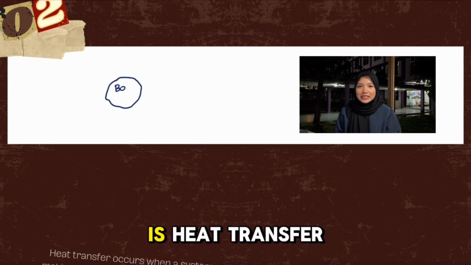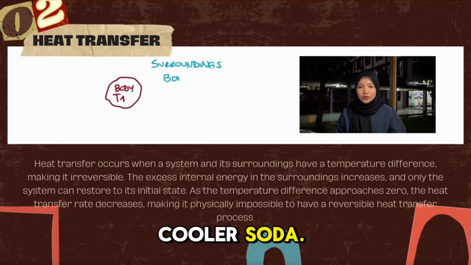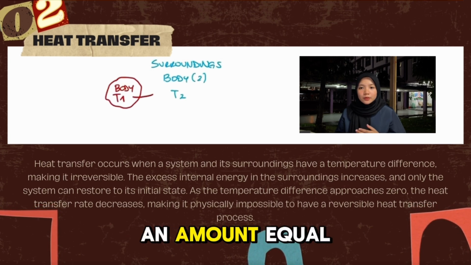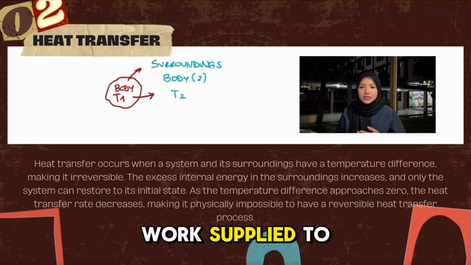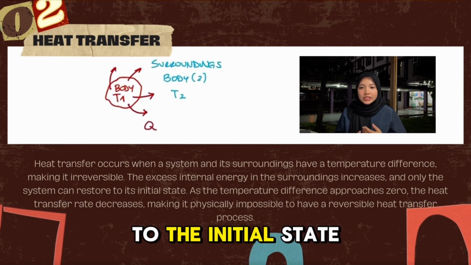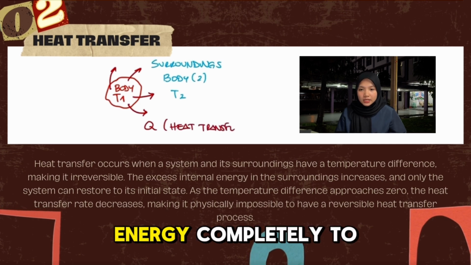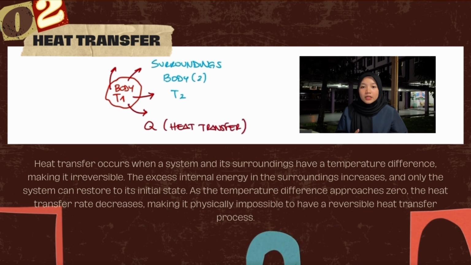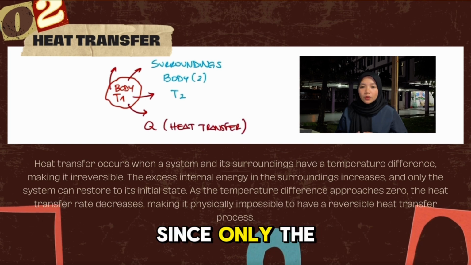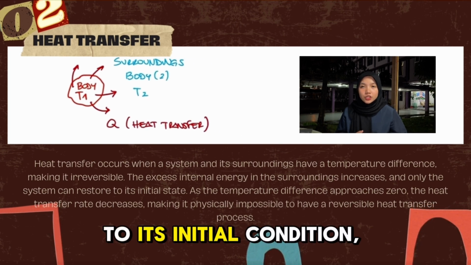The second one is heat transfer. Heat is transferred from the warmer room air to the cooler soda. The internal energy of the surroundings will increase by an amount equal in magnitude to the work supplied to the refrigerator. The restoration of the surroundings to the initial state can be done only by converting this excess internal energy completely to work, which is impossible to do without violating the second law, since only the system, not both the system and the surroundings, can be restored to its initial condition.